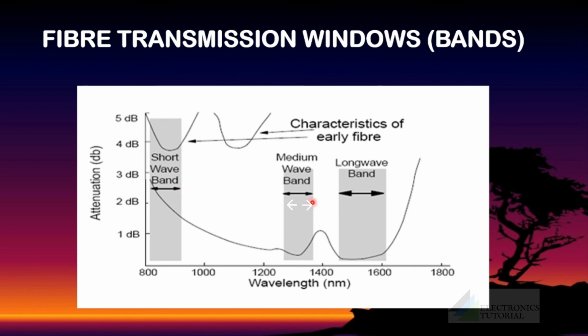This is the second window, the medium wavelength band. It is centered around 1310 nanometer. It came by 1980s. This band is attractive because there is zero fiber dispersion. In this band, long distance communication was possible. This is the third window, long wavelength band. This band is between 1510 nanometer and 1600 nanometer and has got the lowest level of attenuation. In addition, optical amplifiers are available which operate in this band.